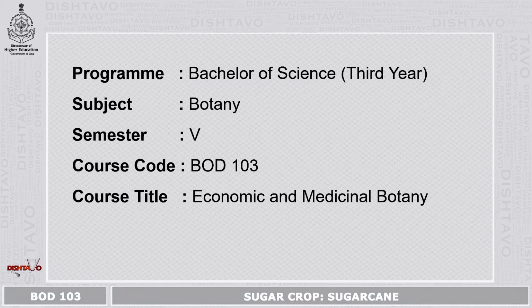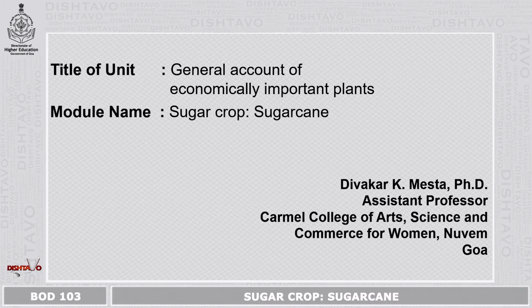The program you are learning is Bachelor of Science, third year, Subject Botany, Semester 5, Course Code BOD 103, Course Title Economic and Medicinal Botany. Title of Unit: General Account of Economically Important Plants. Module name: Sugar Crop, Sugarcane.